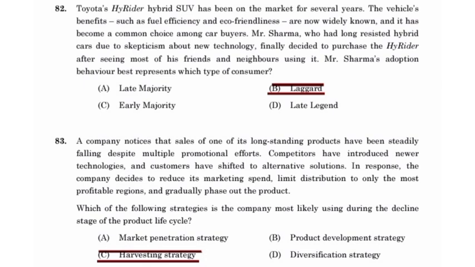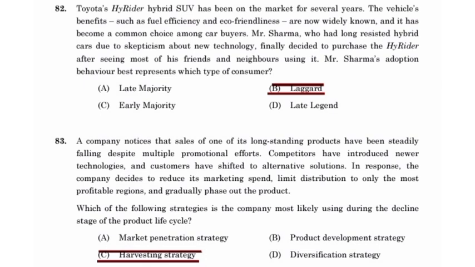Mr. Sharma's adoption behavior best represents which type of consumer? Laggard. A company notices that sales of one of its long-standing products have been steadily falling despite multiple promotional efforts.